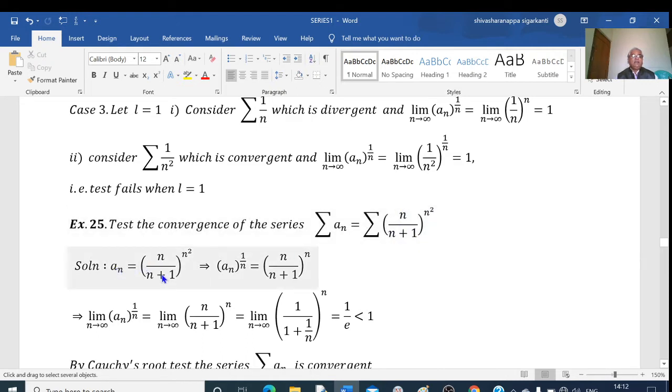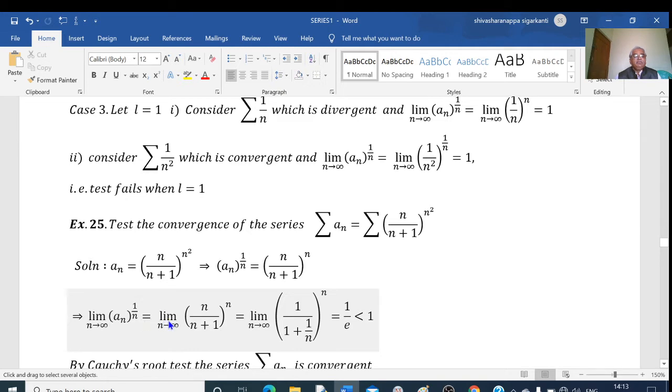a_n equal to (n/(n+1))^(n²). Then consider the nth root of this: a_n^(1/n) equal to (n/(n+1))^(n²/n), which is equal to (n/(n+1))^n. Now if I take the limit of a_n^(1/n) as n tends to infinity,